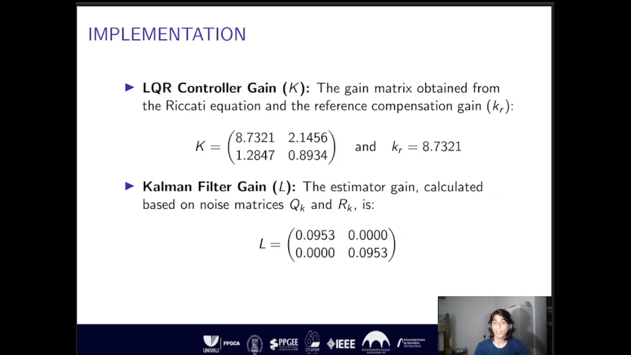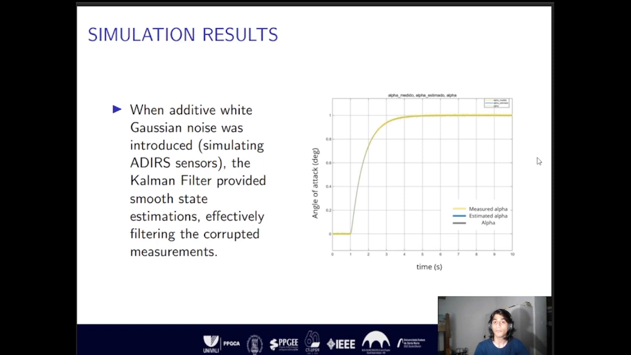The LQR gain was obtained by solving the algebraic Riccati equation, which yields the controller gain matrix and the reference compensation gain. The optimal Kalman filter gain is obtained by solving the algebraic Riccati equation for the estimator, and then it is computed. The Kalman filter was tested by applying white noise, and it was verified that the filter provides a smooth state estimation, effectively filtering the measurement noise, as shown in this graph.